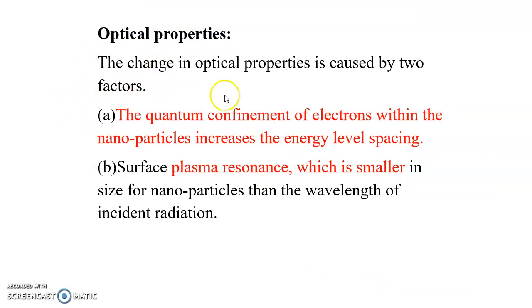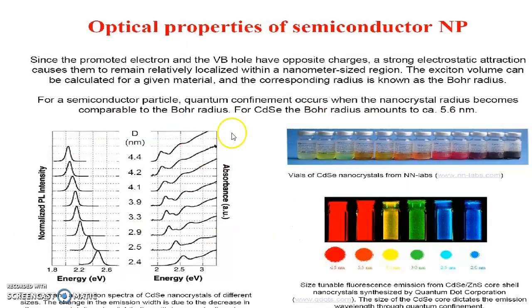Optical properties are caused by two factors. The quantum confinement of electrons within the nanoparticles increases the energy level spacing, and surface plasmon resonance, where the nanoparticles are smaller in size than the wavelength of the incident radiation. So the color also differs. Here we have a collection of cadmium selenide, and you see by varying the size, the color also varies.